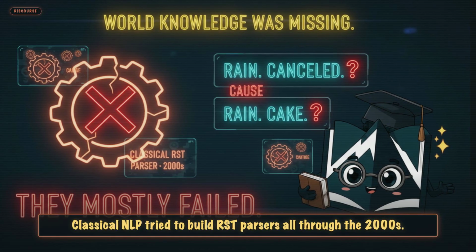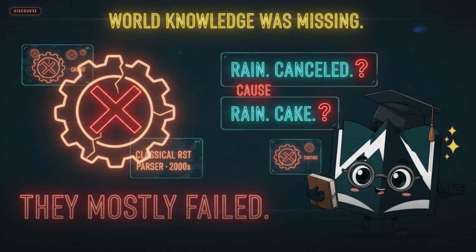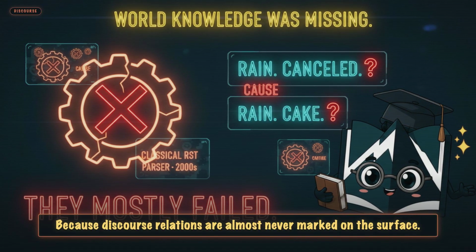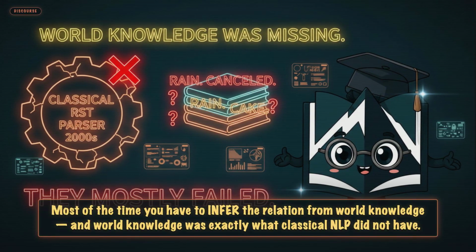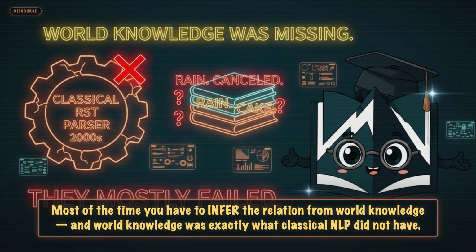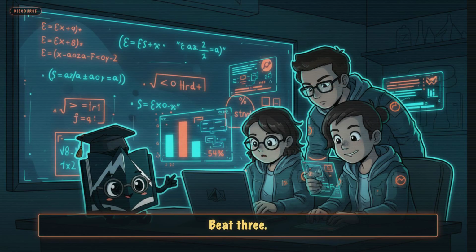Classical NLP tried to build RST parsers all through the 2000s. They mostly failed, because discourse relations are almost never marked on the surface. Because is rare, however is rare. Most of the time you have to infer the relation from world knowledge, and world knowledge was exactly what classical NLP did not have. Beat 3.